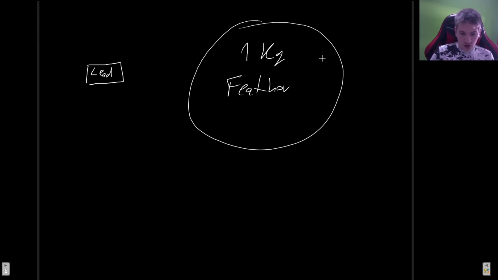So I would like to just prove this quite quickly. What we're going to do is see what the effective weight of each of these bodies is. Now remember, the weight is just going to be the mass of the object times the acceleration of gravity. That's what we usually see. However, now we have to take into consideration the buoyant force acting on each body.